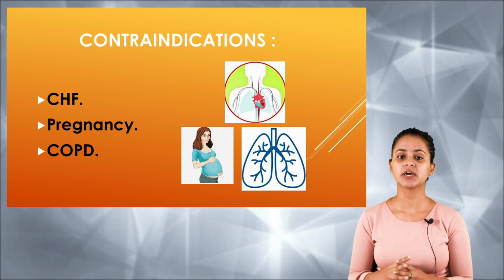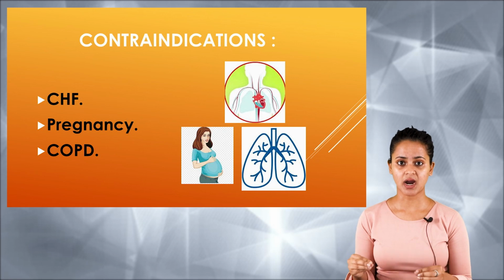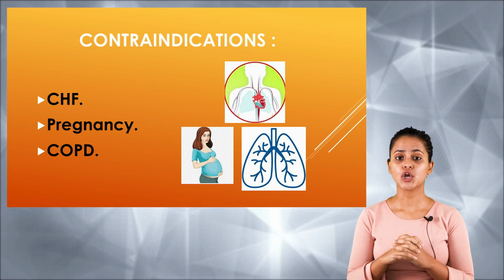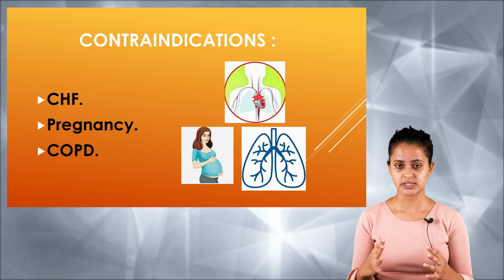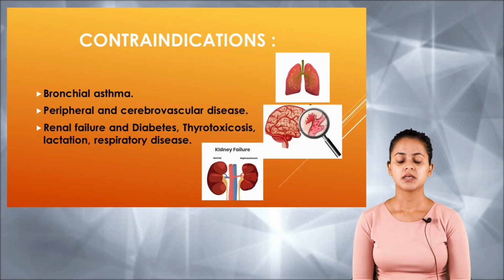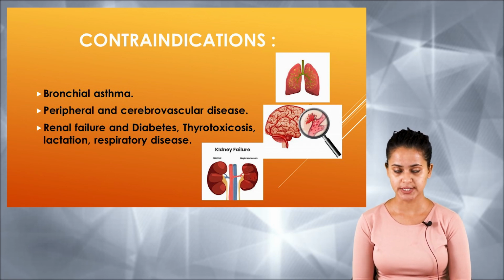Cardiogenic shock and congestive heart failure are the second type of conditions that are contraindicated for the administration of beta adrenergic antagonists. COPD and bronchial asthma are also considered contraindications.